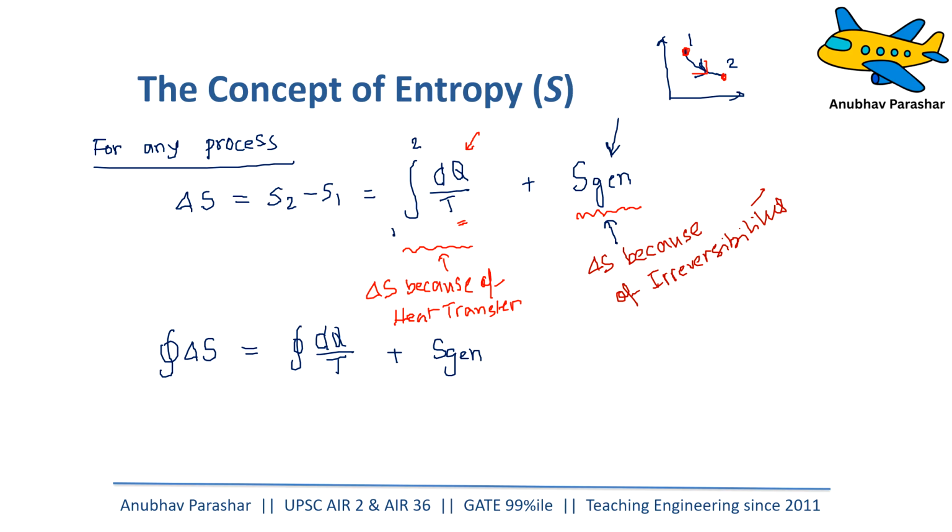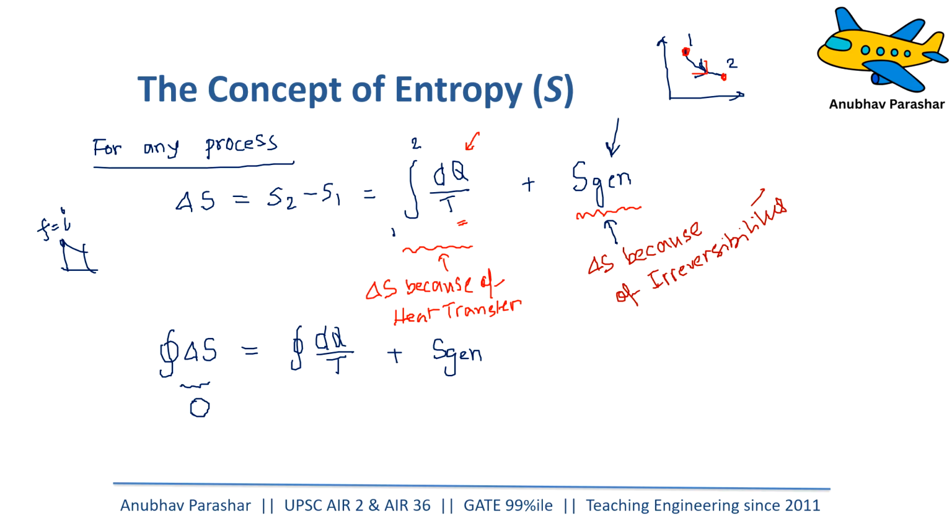Now, for a reversible cycle, we all know that the total change in entropy delta S has always to be zero, because in a cycle, if entropy is a property, the final point and initial point are the same, so the total change in entropy has to be zero.